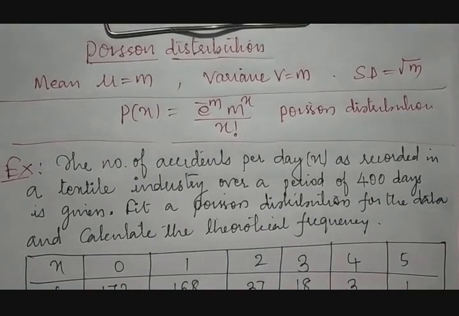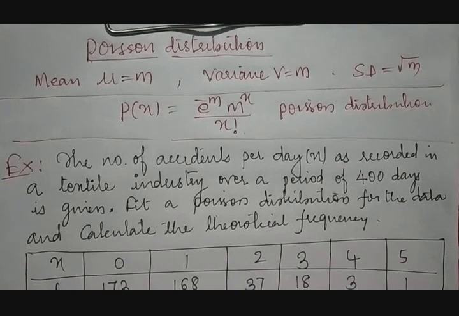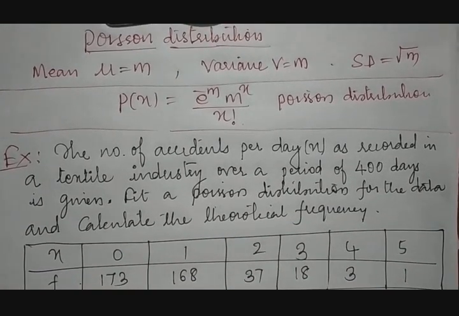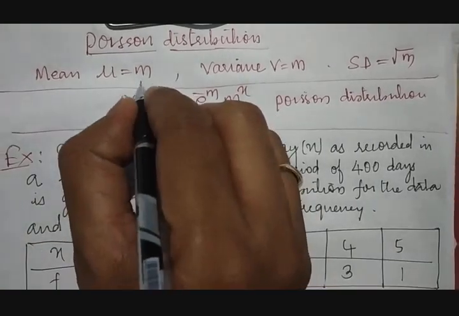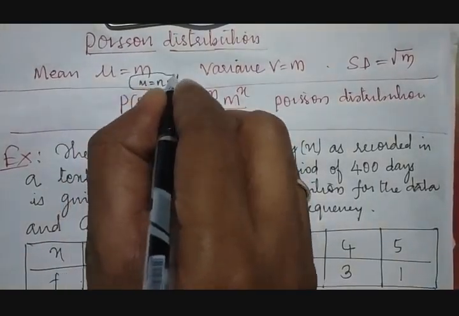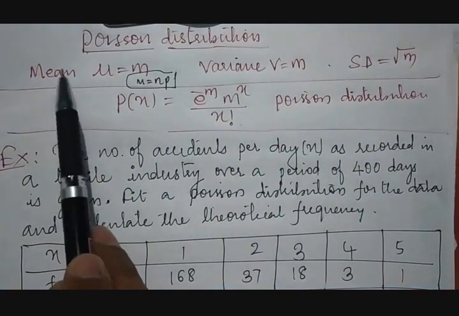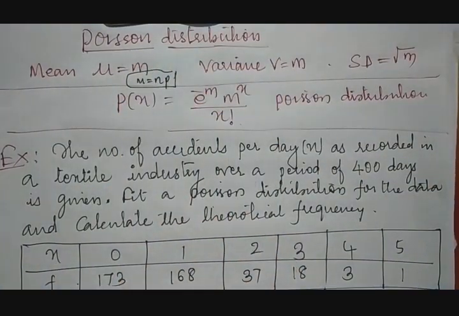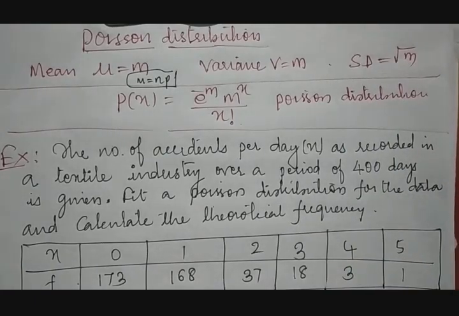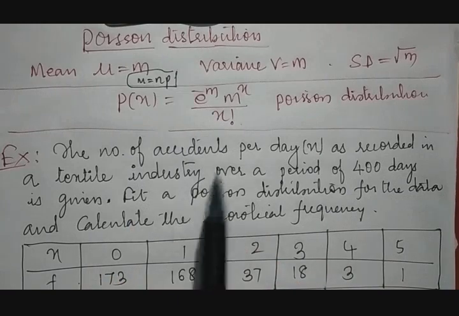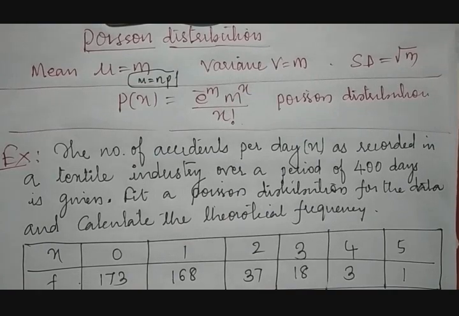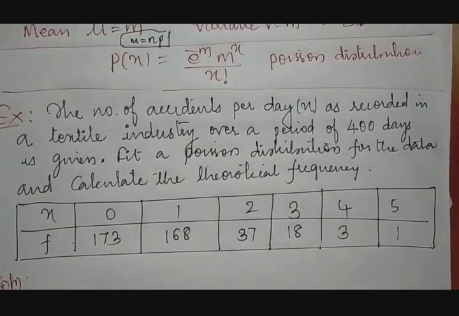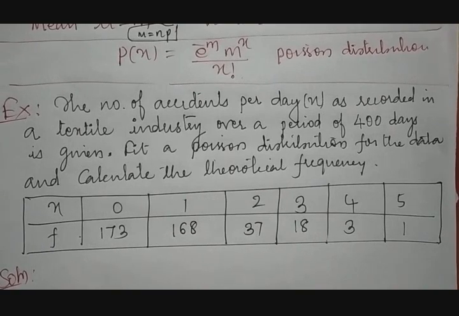Hello students. Now we'll discuss an example on Poisson distribution. In a Poisson distribution, as we all know, the mean mu will be the same as m, where m is nothing but n into p. Variance will remain the same as m, so mean and variance of Poisson distribution are equal. Standard deviation will be root m. Then the probability of x as per the Poisson will be e raised to minus m, m raised to x, divided by x factorial.